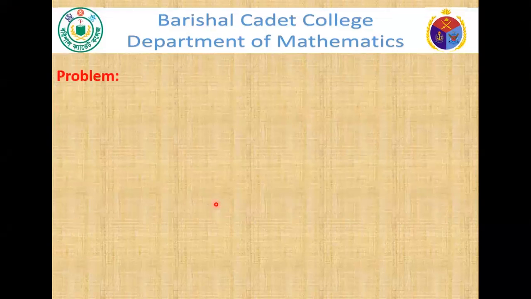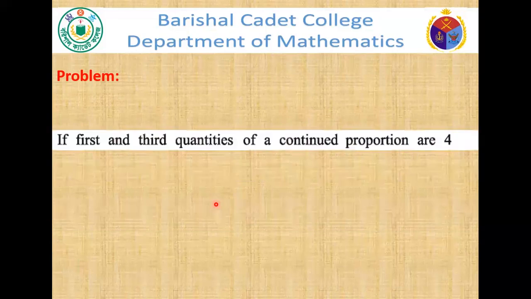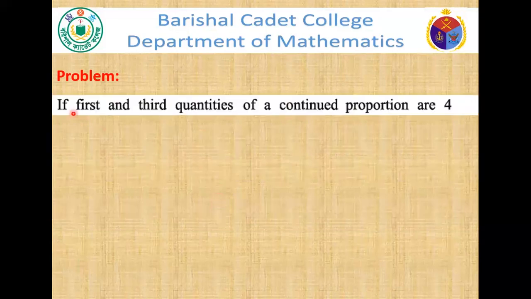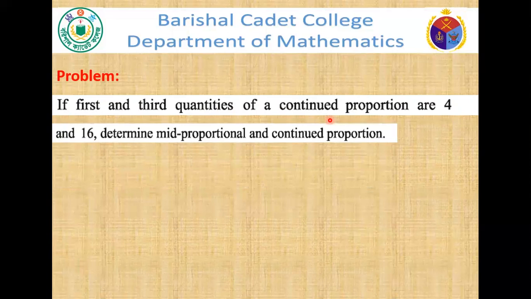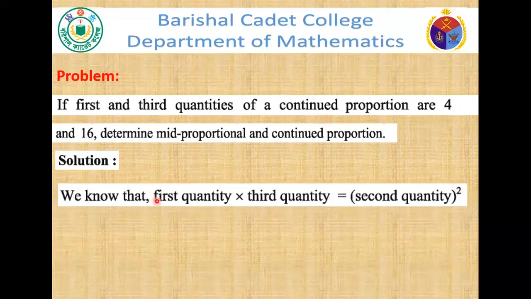So we will solve a problem now. If the first and third quantities of a continued proportional are 4 and 16, determine the mid proportional and continued proportion. So boys, let's start. We know that first quantity into third quantity equals second quantity whole square.